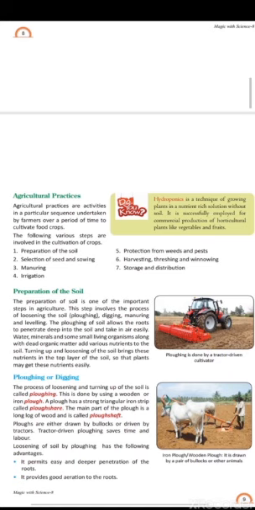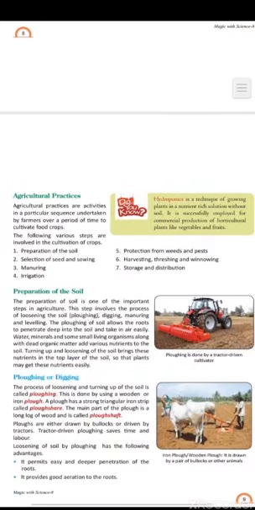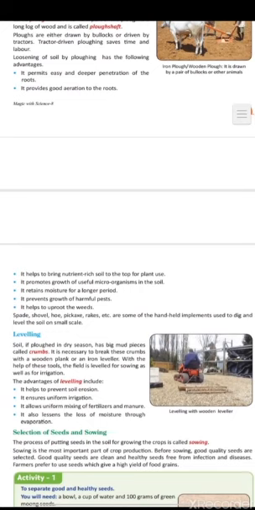First, it permits easy and deeper penetration of the roots. It provides good aeration to the roots. It helps to bring nutrient-rich soil to the top for plant use. It promotes growth of useful microorganisms in the soil. It retains moisture for a longer period. It prevents growth of harmful pests. It helps to uproot the weeds.